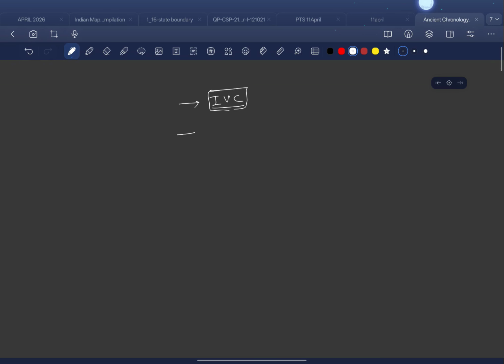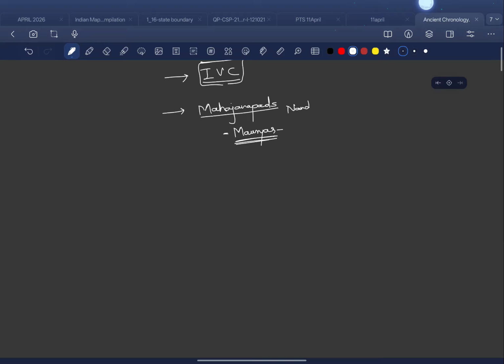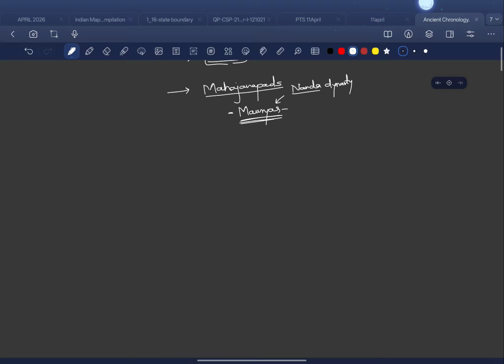After that, we have another important thing that we know, the Mahajanapadas. Out of many smaller Janapadas, the only important and the most powerful one was the Mauryas. Chandragupta Maurya, along with Kautilya, formed the empire of the Mauryas. They defeated the Nanda dynasty, and after that they formed their own Maurya dynasty.